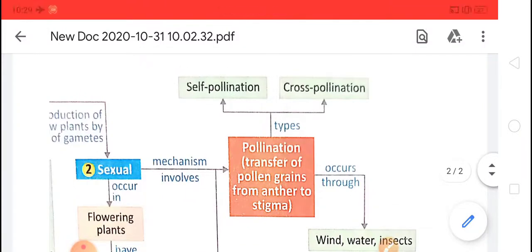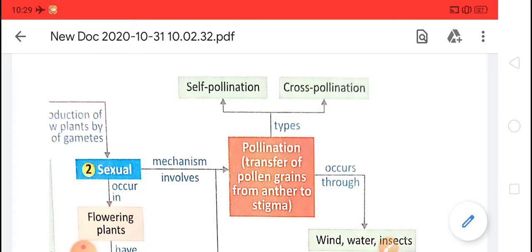Next one is the topic pollination. Pollination is the first step of sexual reproduction, in which the transfer of pollen grain occurs from anther to stigma. It is of two types, self-pollination and cross-pollination. Self, when the pollination occurs in the same flower.